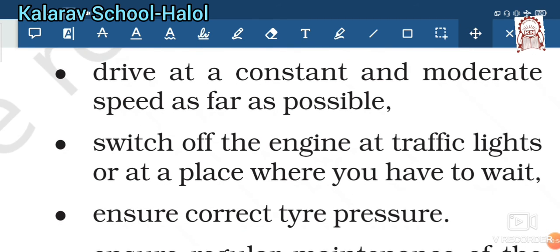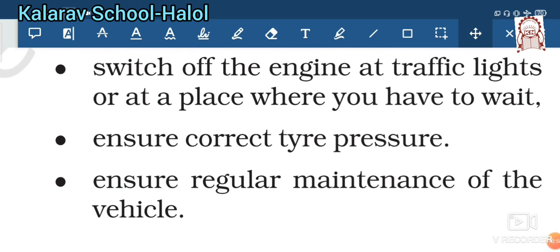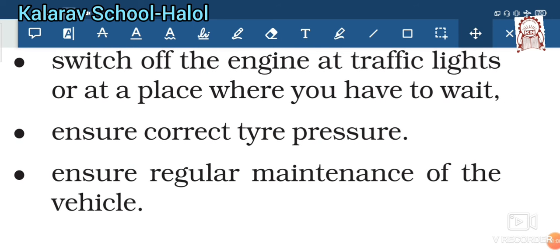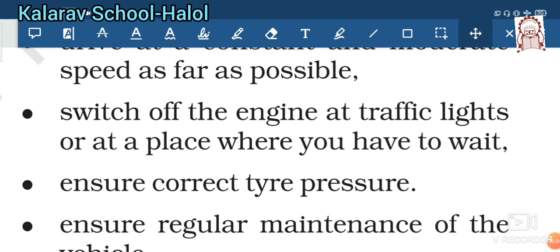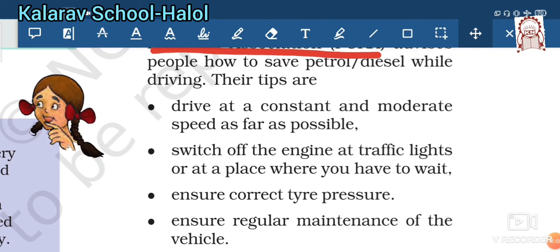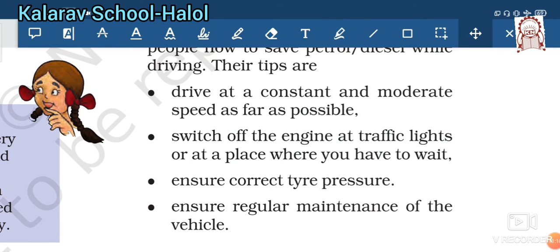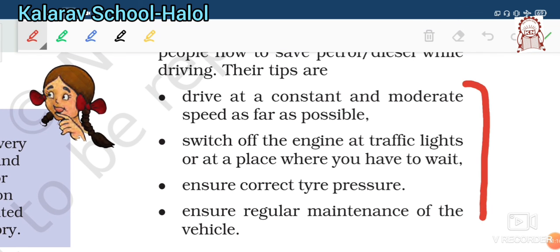Switch off the engine at traffic lights. Ensure correct tire pressure. Ensure regular maintenance of vehicles. These are the main tips you have to take to save petrol and diesel.